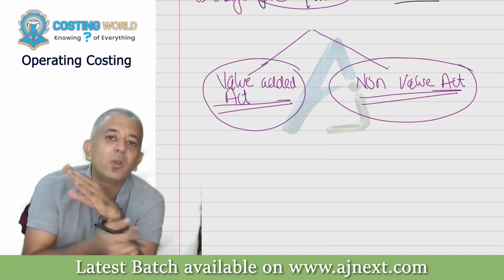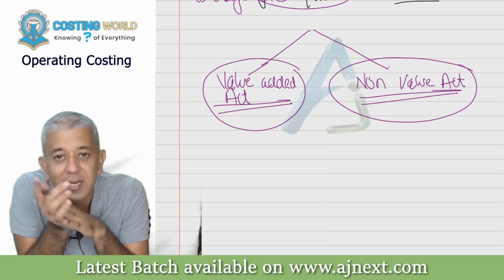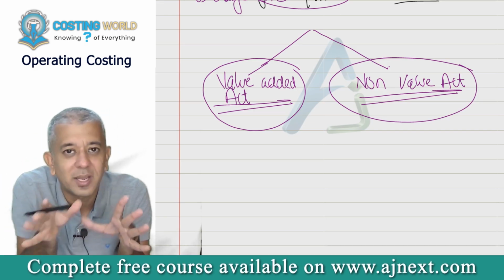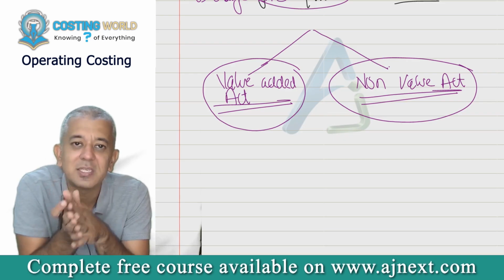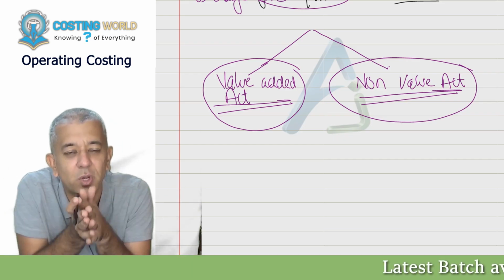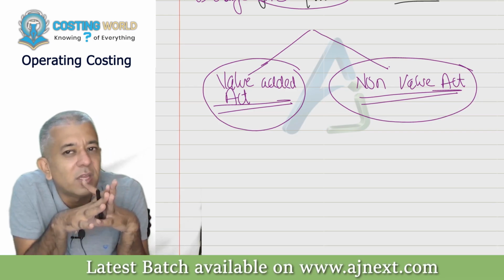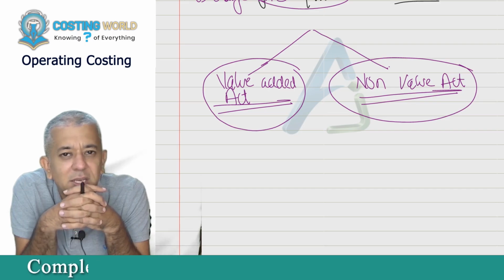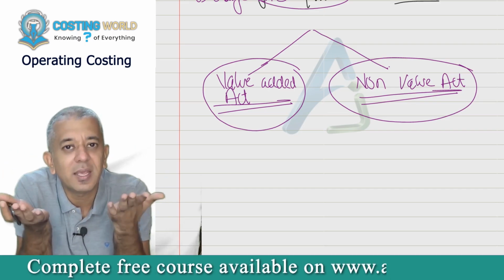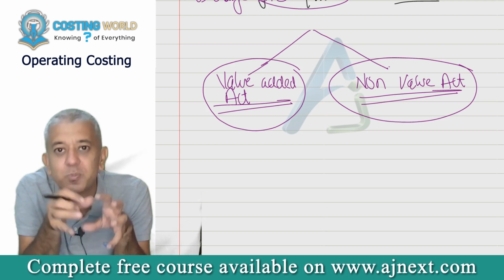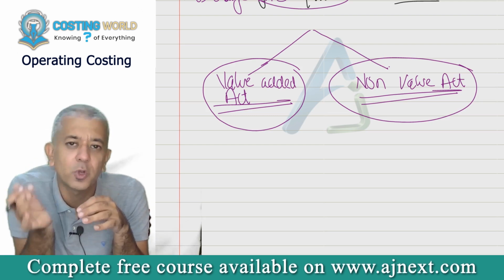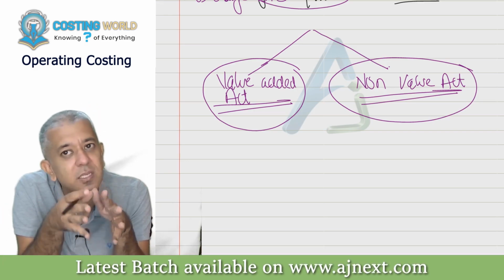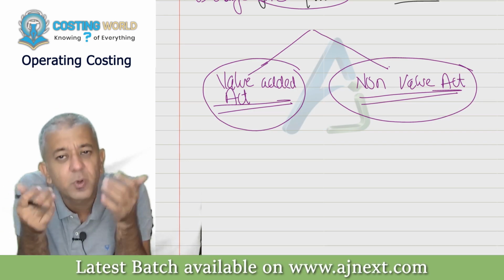So one thing I always try to tell our students is that it's not that always cost plus profit is equal to selling price. It's not like that. Selling price these days is fixed by many external forces. You are entering into a market where there is huge competition. If there is huge competition, then in that particular case, you will have to try to survive. You'll have to capture the market. For that, you might have to sell below your cost. But still, we like to find out cost, so that if there is a possibility of reducing the cost, we would like to be doing that.